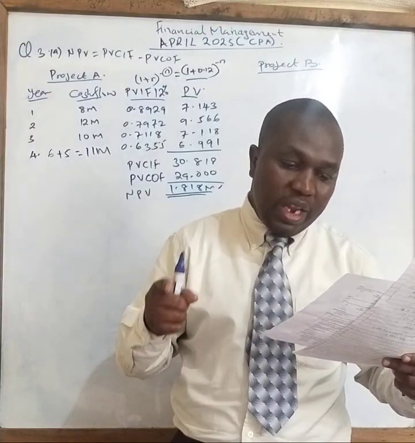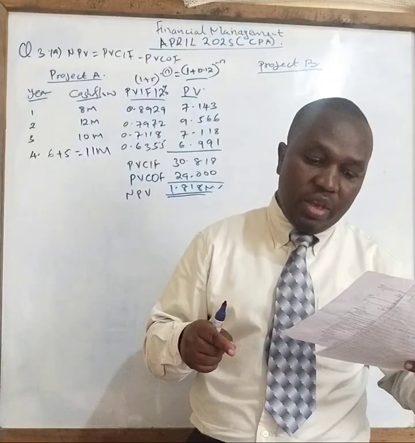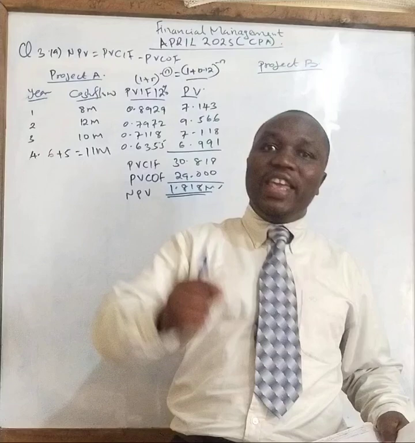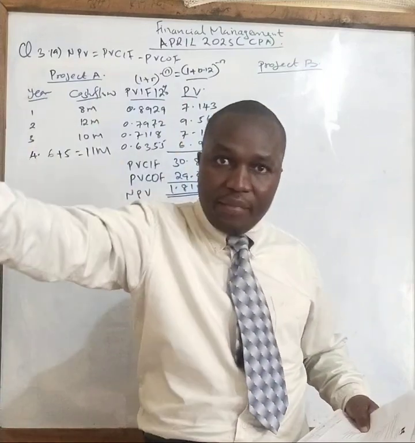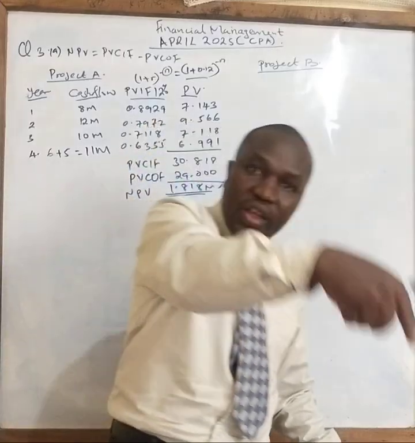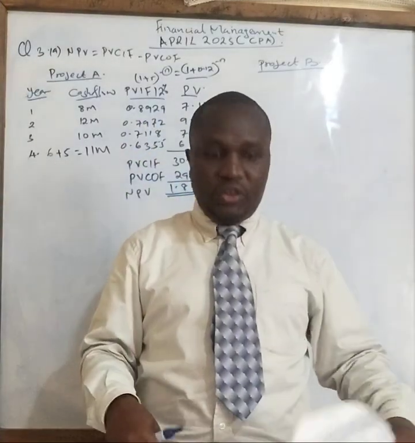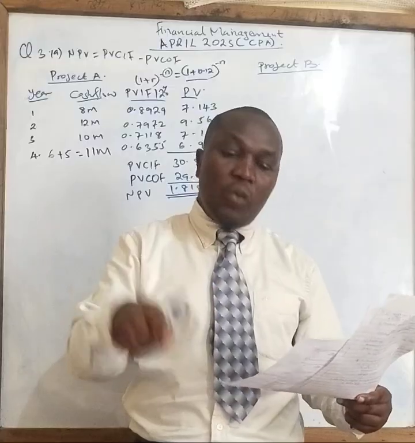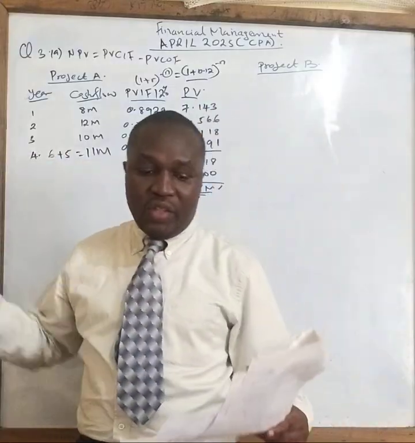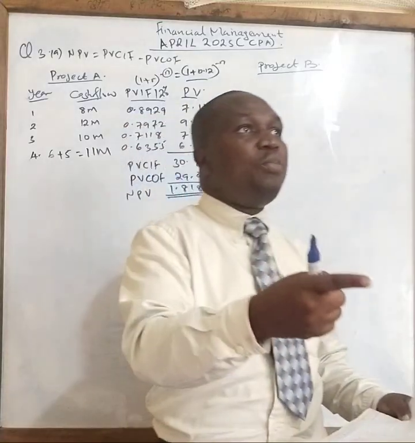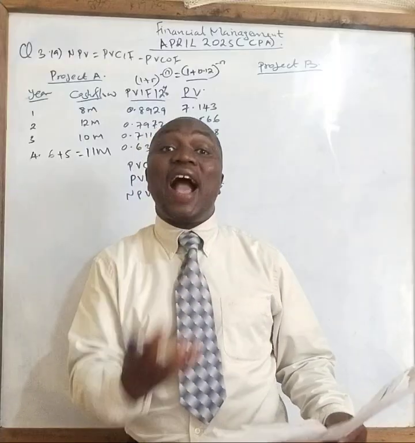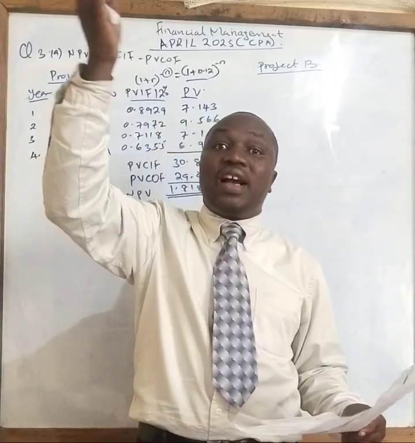Then at the end of the 3rd year, the working capital investment would be recovered and the equipment would be sold for 5 million. Let me explain this. A working capital at the beginning of the year is a cash outflow, but working capital at the end of the year is a cash inflow. So in this case, the working capital of 20 million at the beginning will be part of the cash outflow. Then we are told that at the end of the 3rd year, we will recover our working capital. That recovery is a cash inflow, but at the beginning it was a cash outflow.